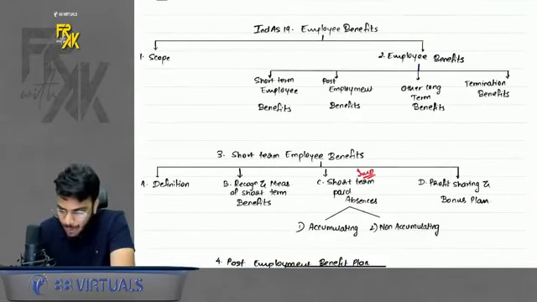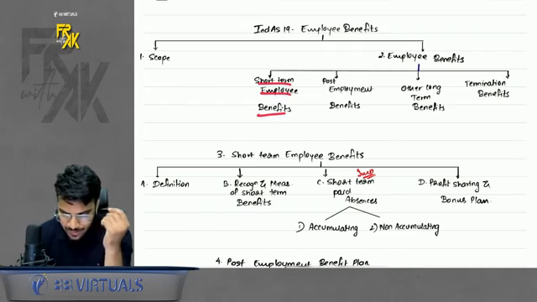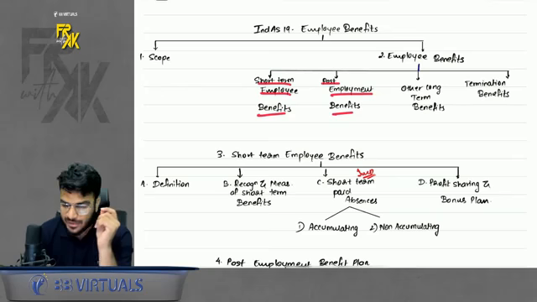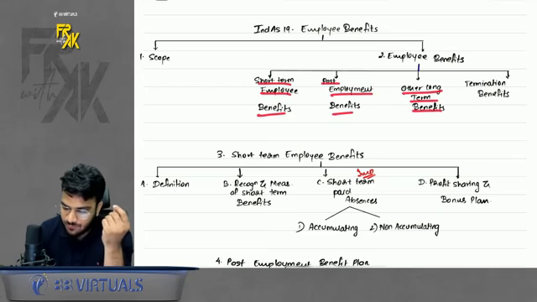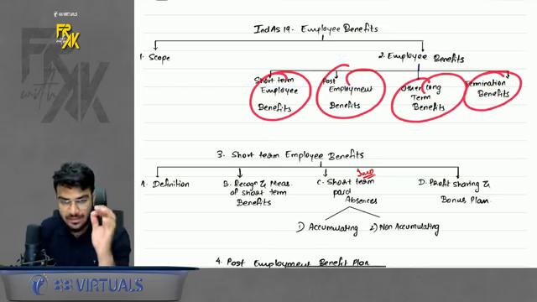Next point is employee benefits. What is the meaning of employee benefits? Now employee benefits can be of four types. One is short-term employee benefits, next is post-employment benefits, then it is other long-term benefits, and then it is termination benefits. Each of them we will revise separately.